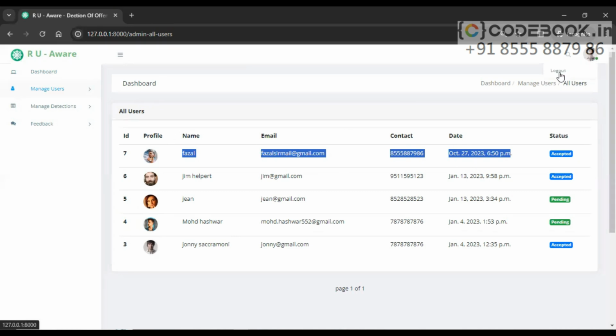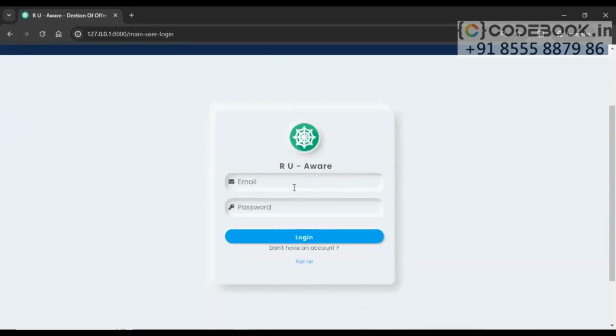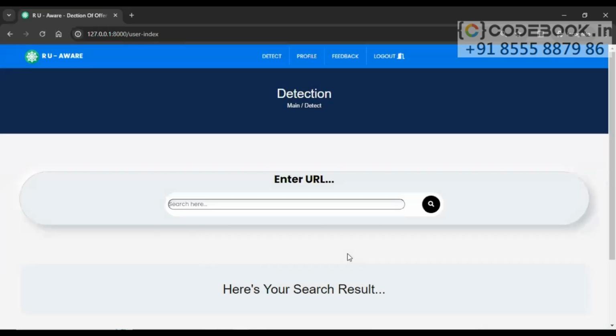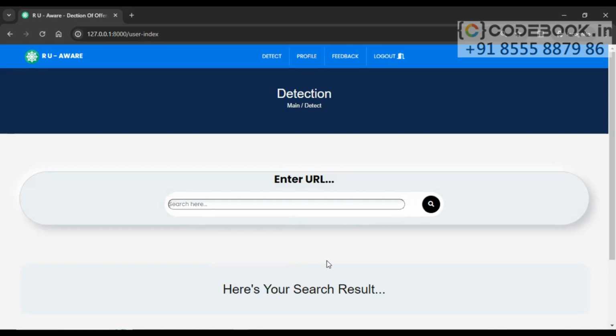Let's log out and come back to user and see what we can perform here. Let's try to log in now. Login successfully done. And in the dashboard here, we can see there is an option to enter the URL. Basically, we have to provide a dynamic YouTube URL here. It's better if we provide a URL which contains Urdu language comments, or Roman Urdu comments, hate or normal comments.